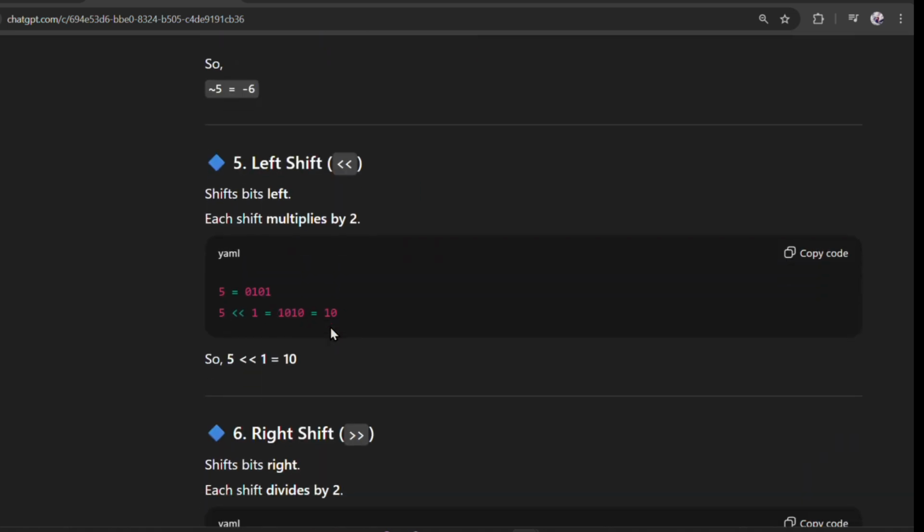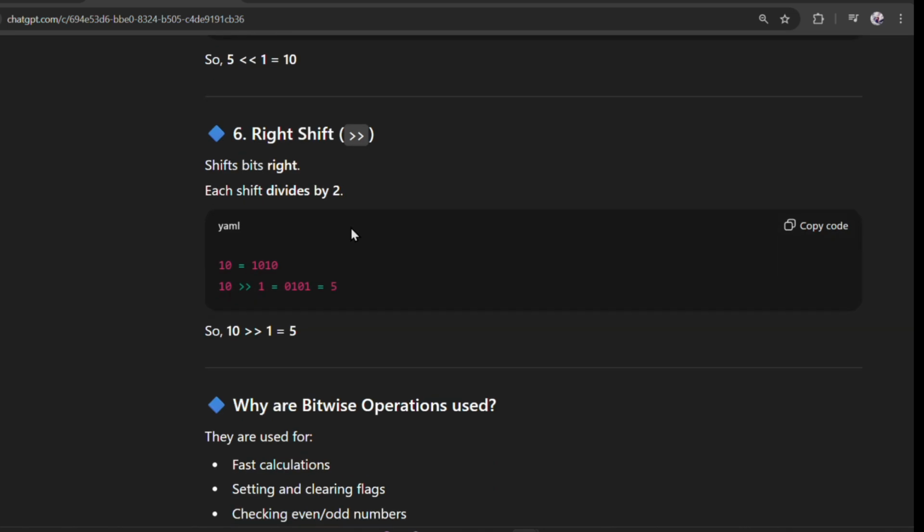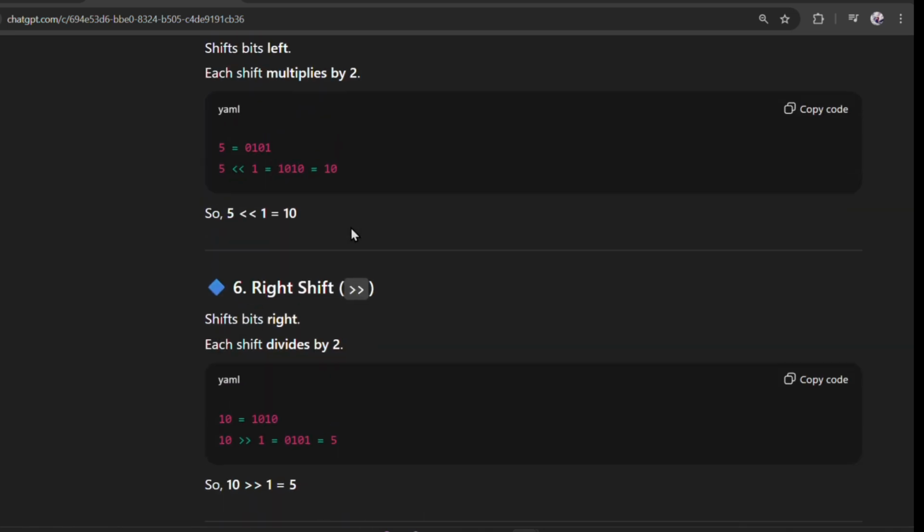Now we'll go to left shift and right shift. Each shift multiplies by 2. That means, these examples are not quite clear. Let me show you a different example for easy understanding.